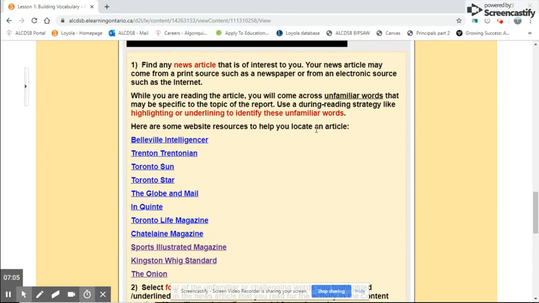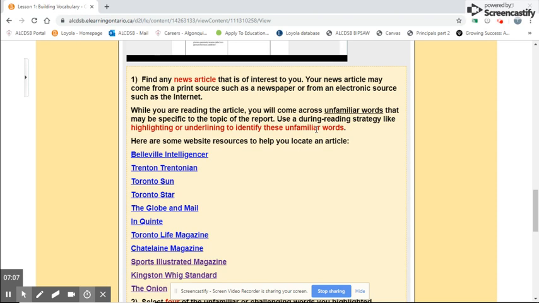And that's it. Good luck with it. Try to choose an article that in some way interests you, and try to come up with some words that are different. And let's increase our vocabulary.